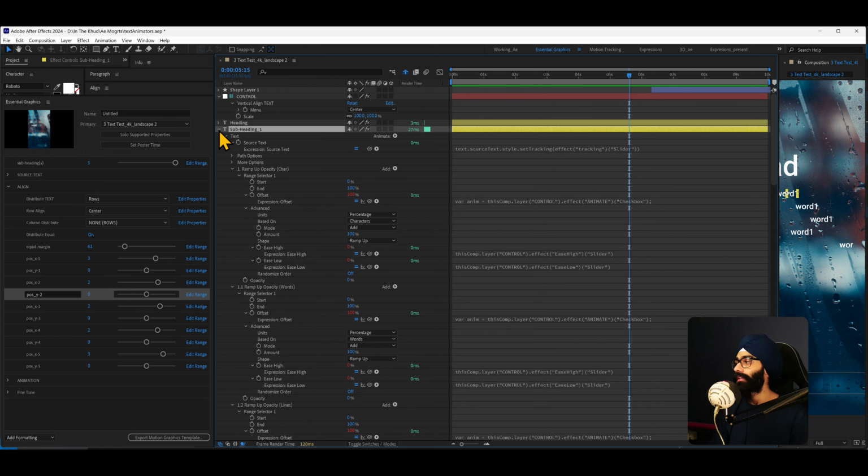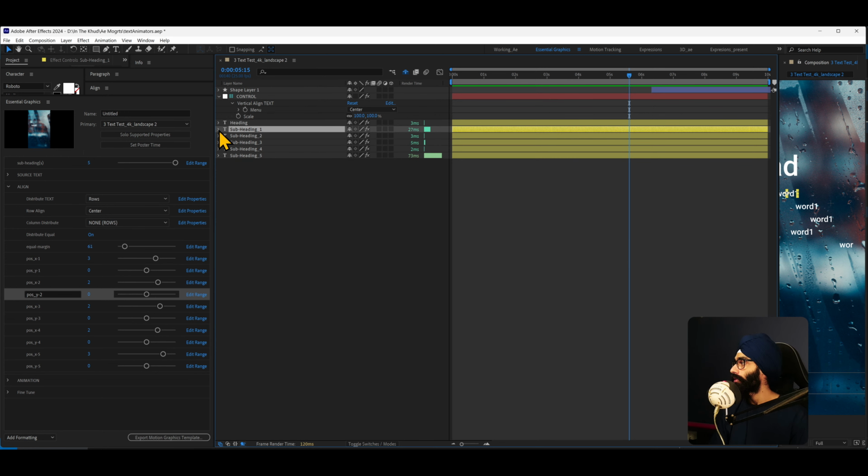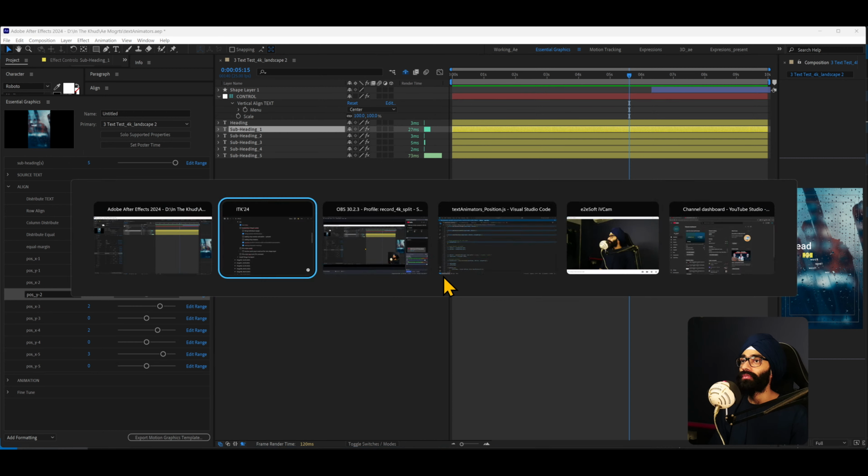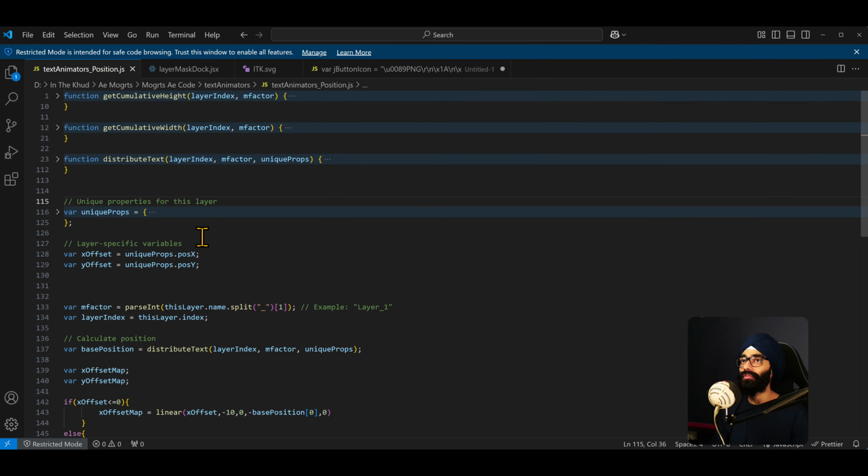And we haven't added any layer styles or anything right now, so optimizing this so it shouldn't become a nightmare for somebody to use inside Premiere is also something I have to think about at a later point, not right now. So I'm going to jump into Visual Studio Code to give you a breakdown of just the position expression.